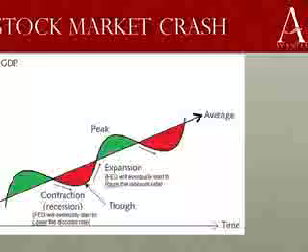Now, we're going to talk today about the stock market crash, and if you look at the next slide, the only thing we're going to do in this lesson is explain how that takes place. Okay, so we can see on this slide here, we have green and red. They kind of look like bubbles, but I want you to notice the word contraction. Now, a contraction, above the contraction where there's an arrow that kind of points down. Now, contraction is when something shrinks. Now, when the economy shrinks, it contracts.